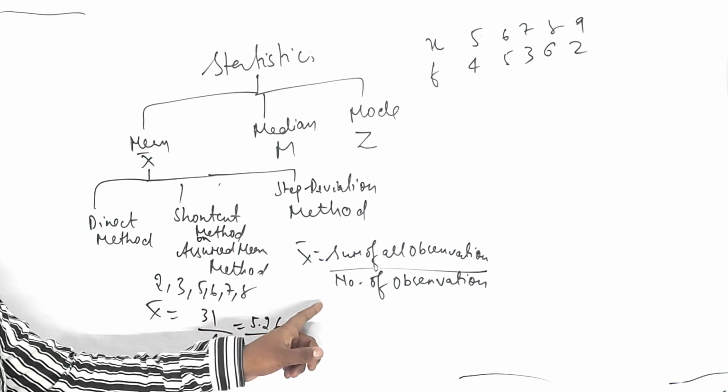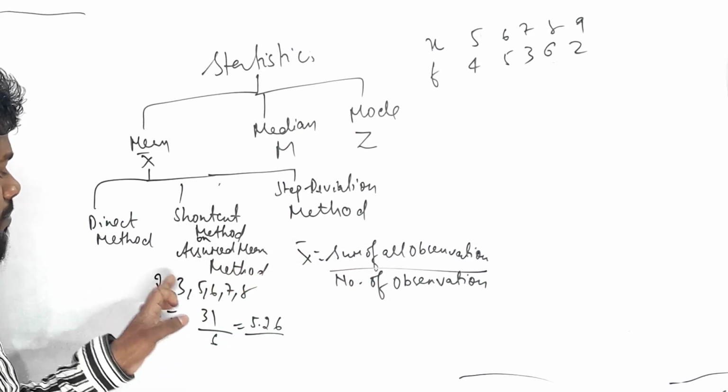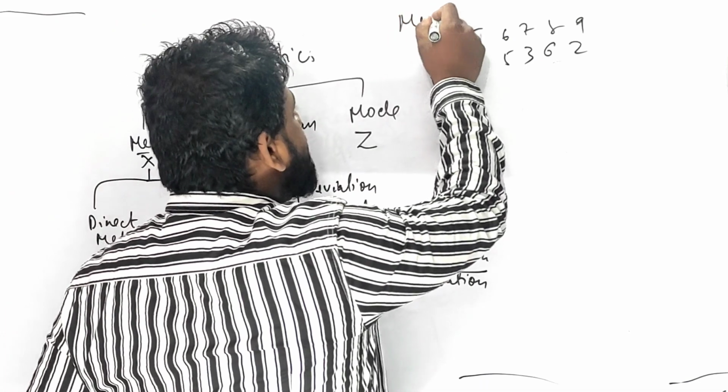That means I have done the sum, and after that I counted 1, 2, 3, 4, 5, 6 numbers. So the total number is 6, divided by 6. Similarly, in the same way we have to find the mean.